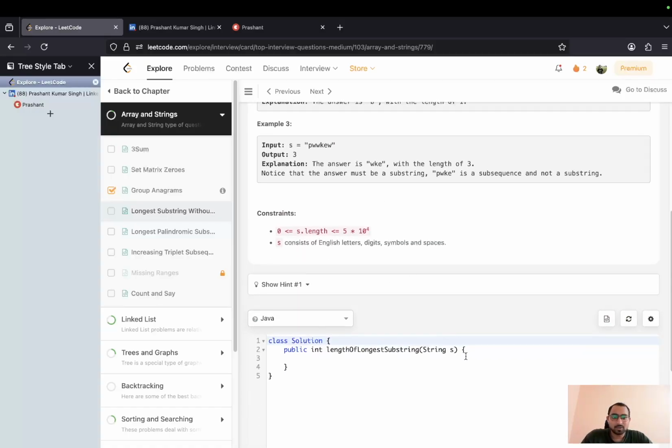So as we discussed, we will keep our pointers i equals 0, and let's say j is also 0 right now.